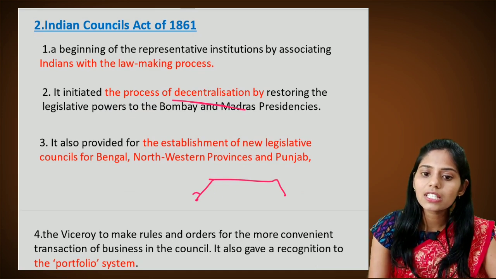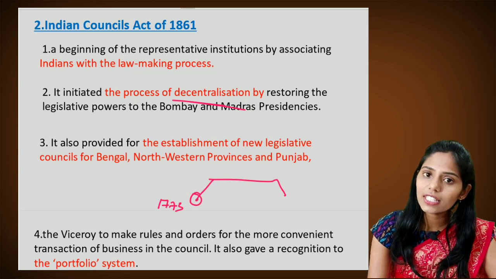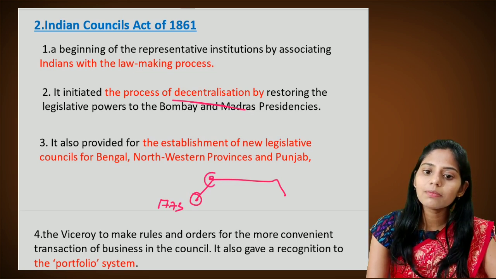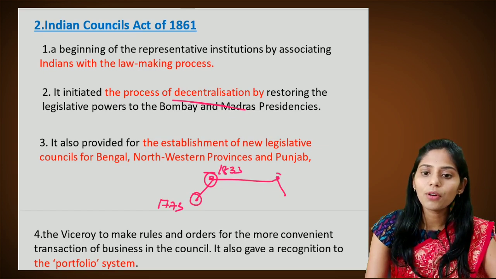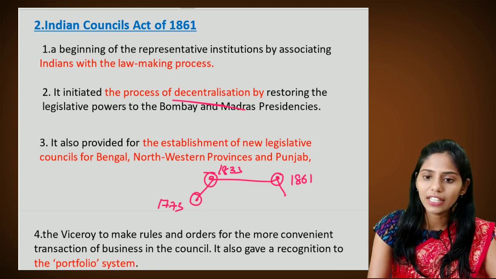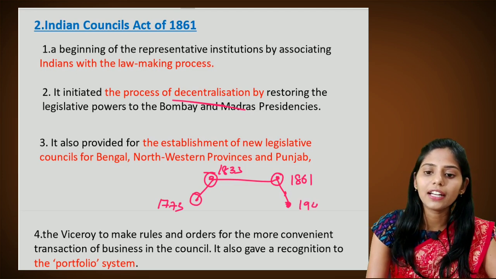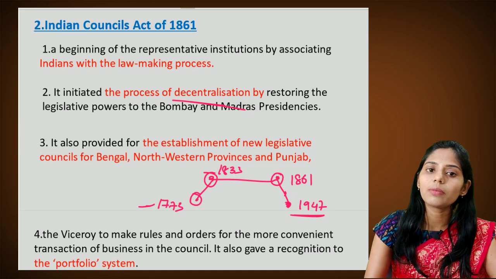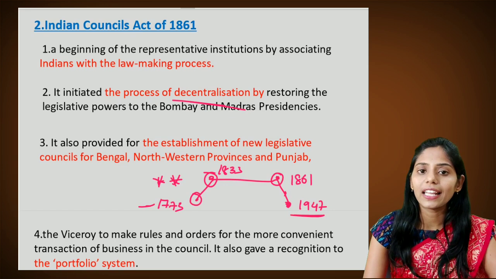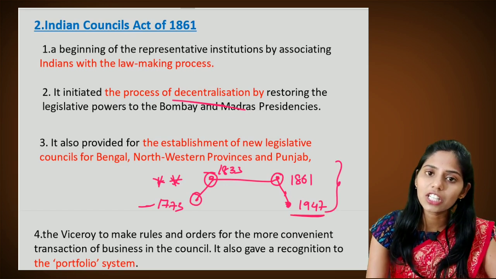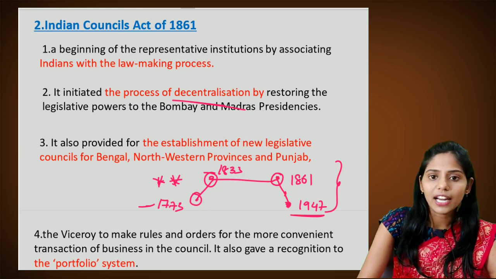So first, the first step of centralization happened with the Regulating Act of 1773, and the maximum centralization happened in 1833. The first step of decentralization started in the Council Act of 1861, and the last step of decentralization happened in 1947. These are the acts, or this graph, you should remember and make a note of, because you can get a direct question regarding when centralization happened and when decentralization happened in your prelims. So let's come back to the Indian Council Act of 1861.